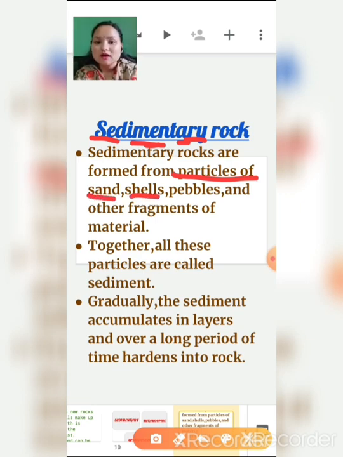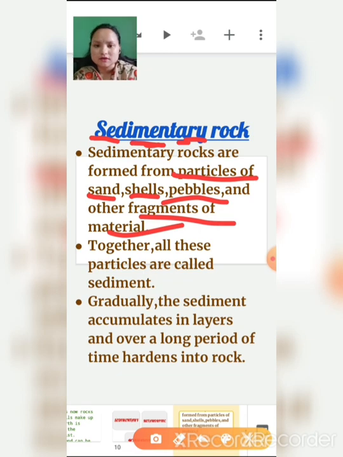If you have visited a beach, then you have seen small and big shells over there, with different shapes. So these sedimentary rocks are formed from particles of sand, shells, pebbles, and other fragments of material.